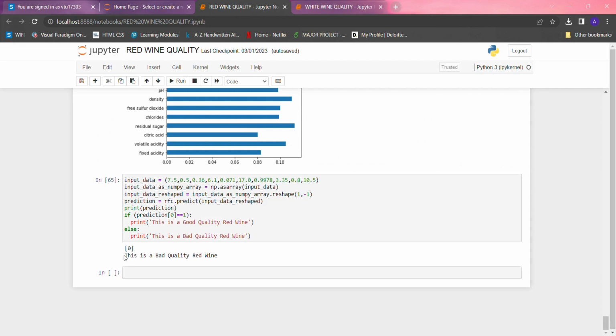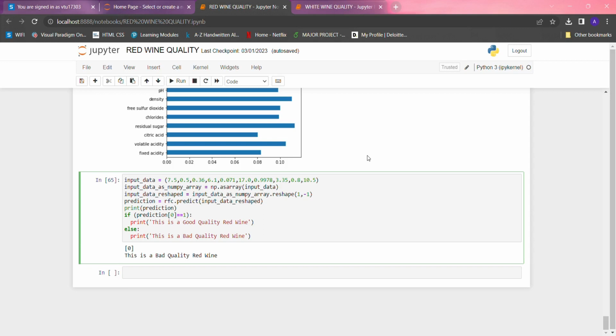So here also we proceeded to predict the quality of the red wine with the random forest algorithm, and here also it predicted that this is a bad quality red wine with the input data which we have given.